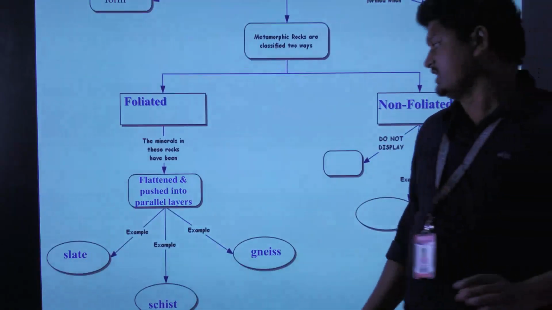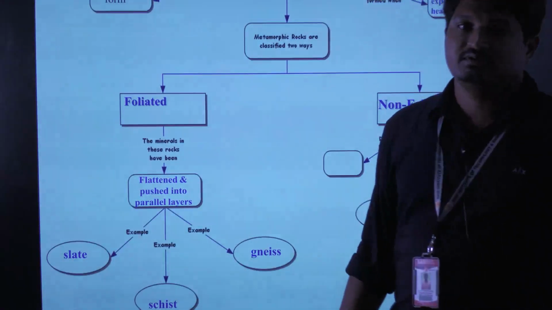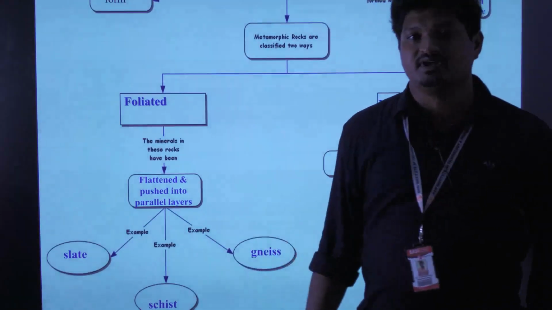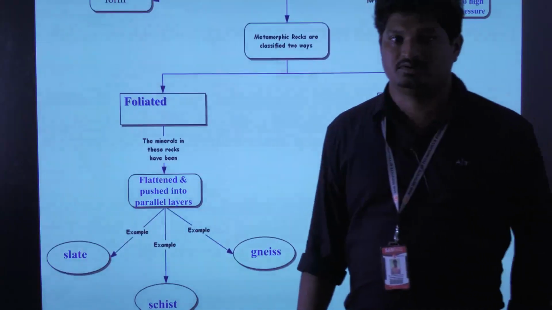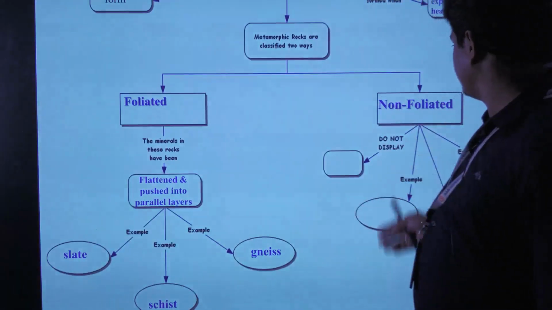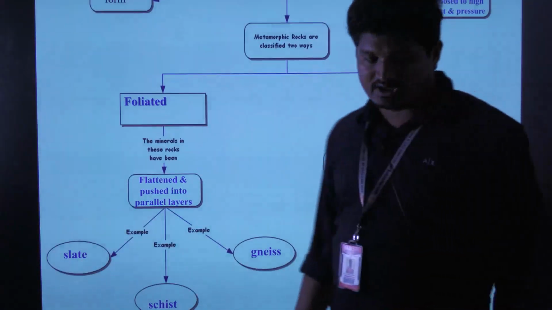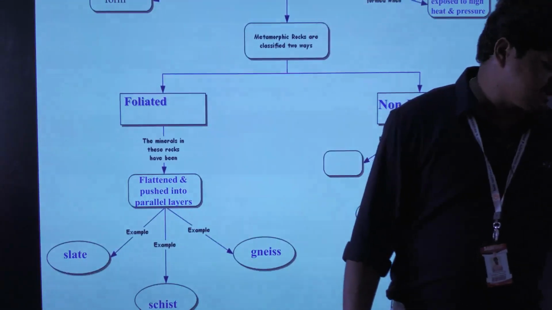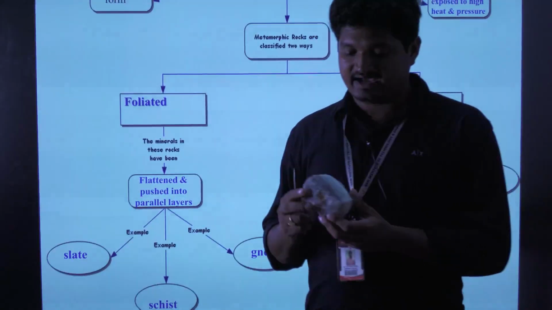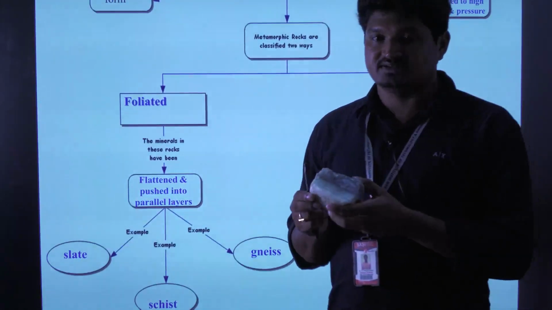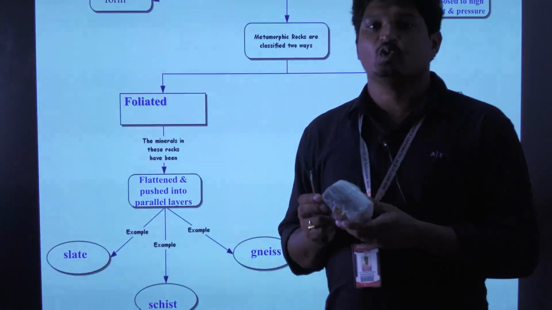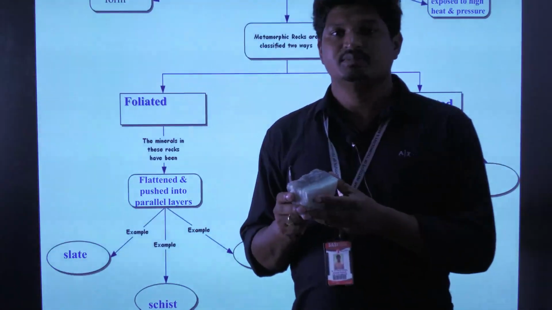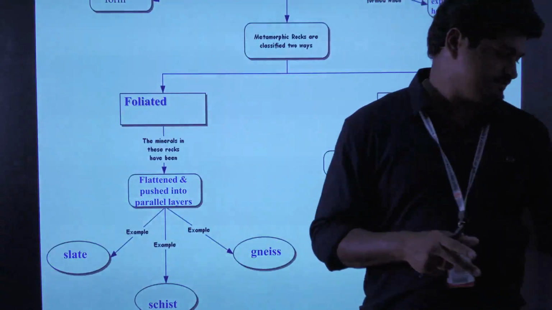Now non-foliated. Non-foliated means that when you observe the rock, we are unable to identify any foliations. For example, non-foliated rocks are marble and quartzite. In quartzite, 90% of the grains are quartz grains, so it is called quartzite. Quartzite is a non-foliated rock.